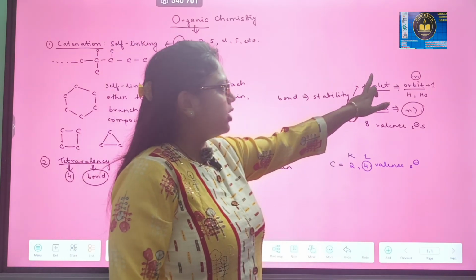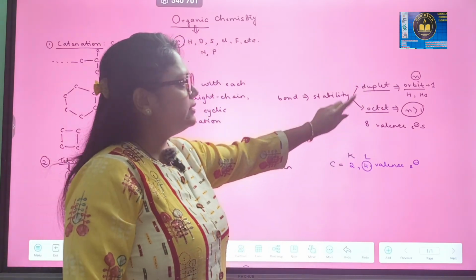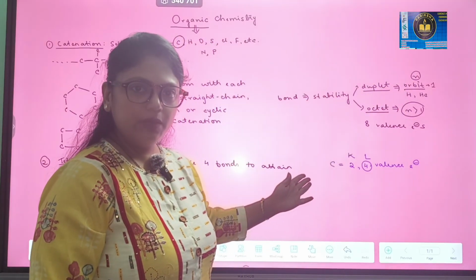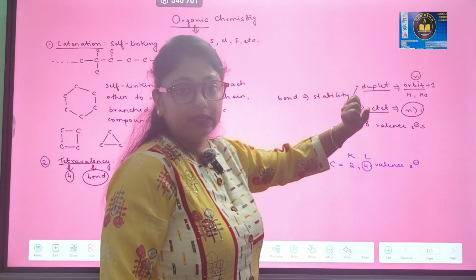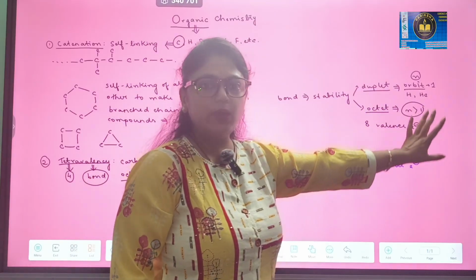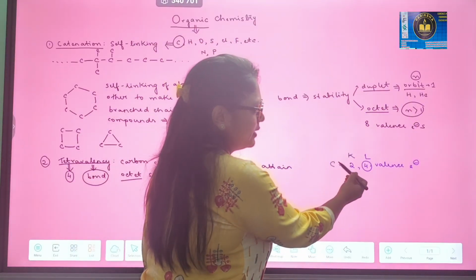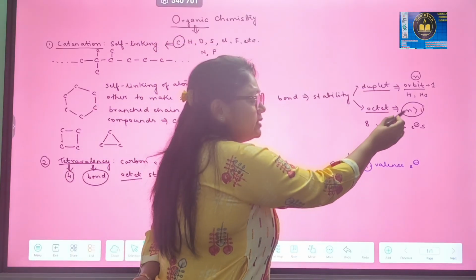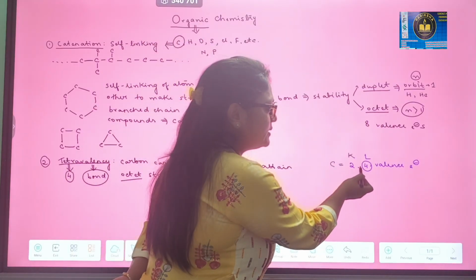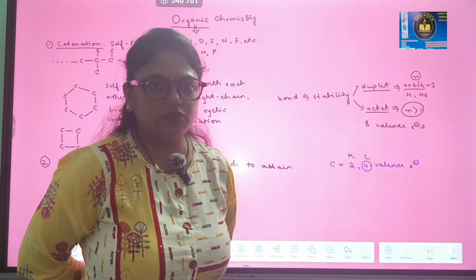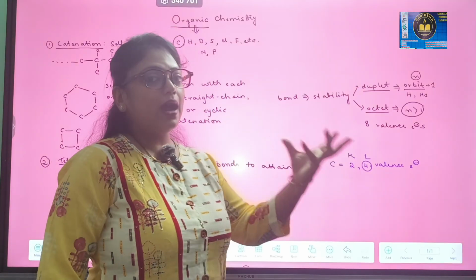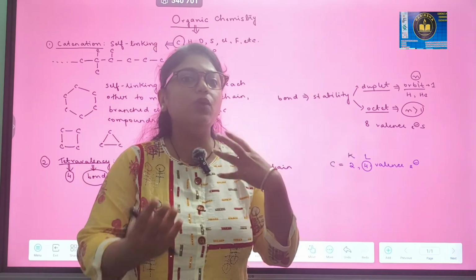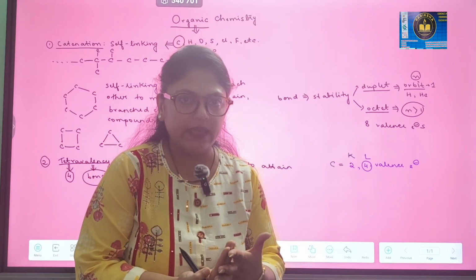We know in order to be stable, either the atom has only one orbit, which is not the case for carbon. So we have to move to octet rule where n is greater than 1. Yes, you can see carbon has 2 shells, that is greater than 1, and 8 valence electrons. But as you can see, carbon has only 4 valence electrons. So how will carbon make it 8? So carbon will go into a sharing process, guys.